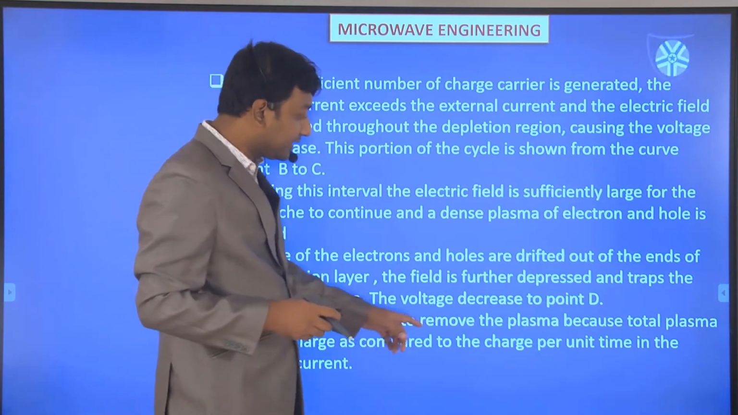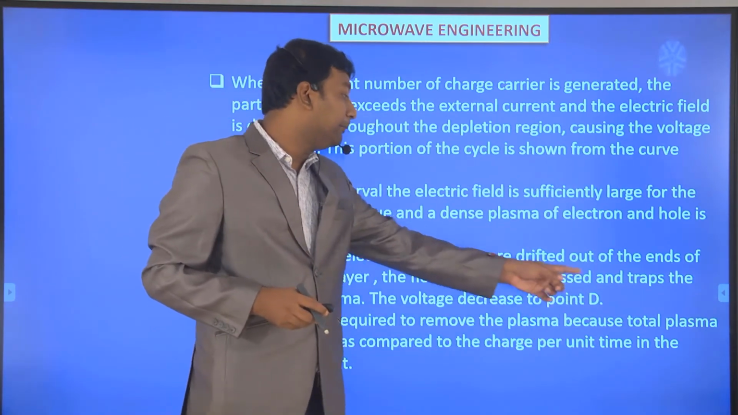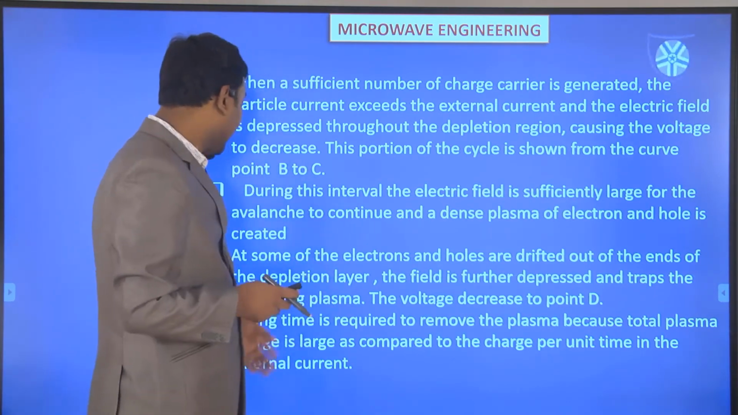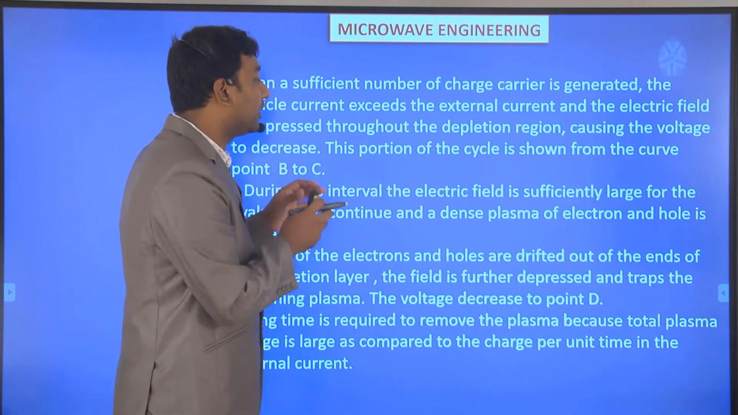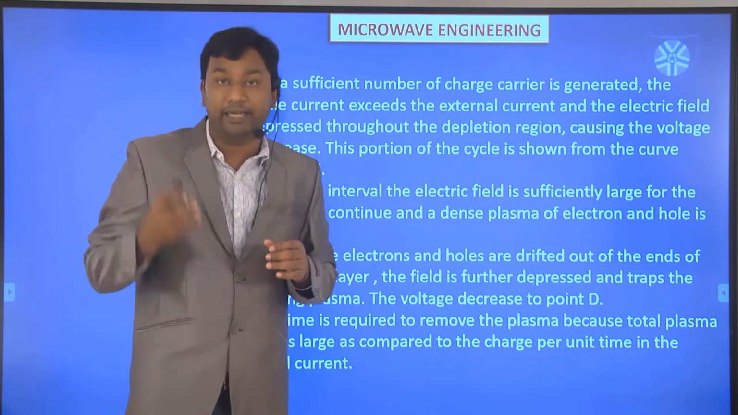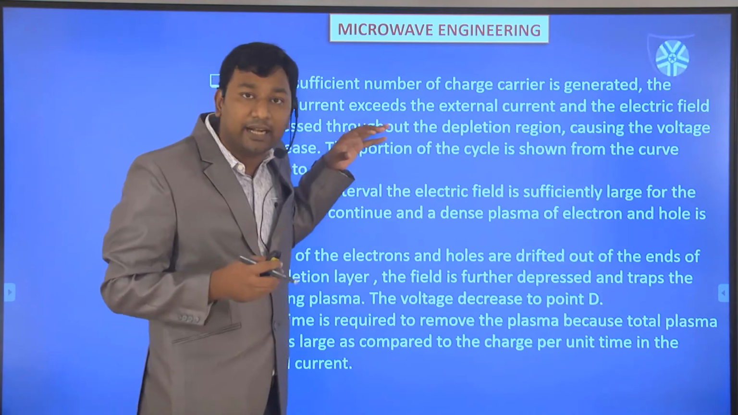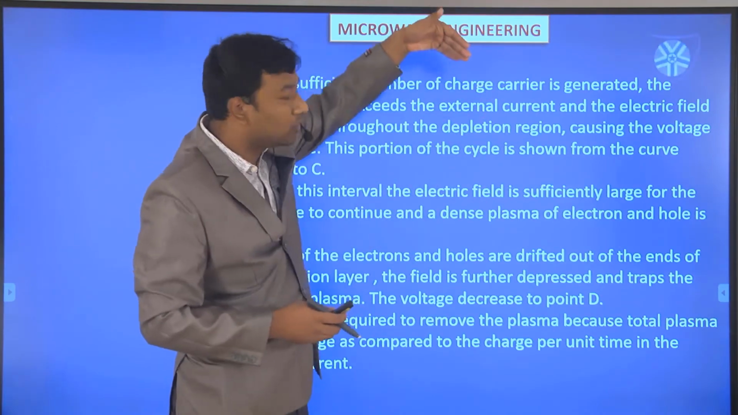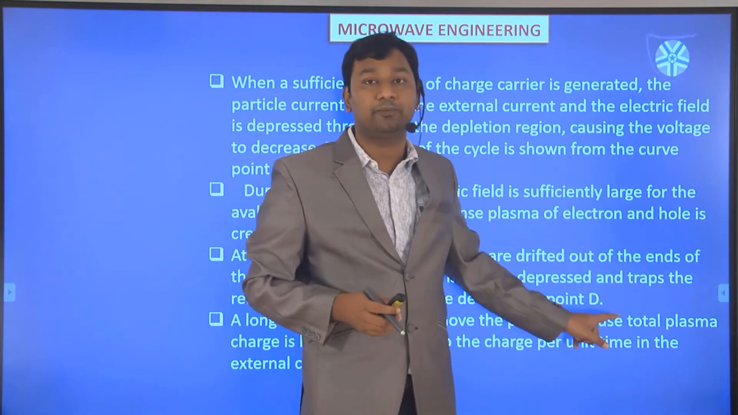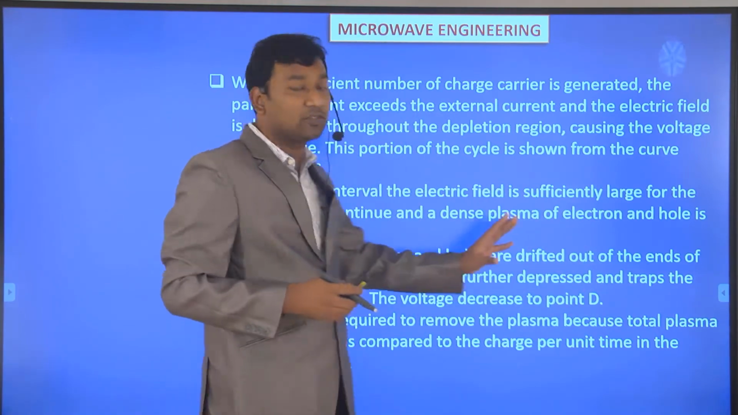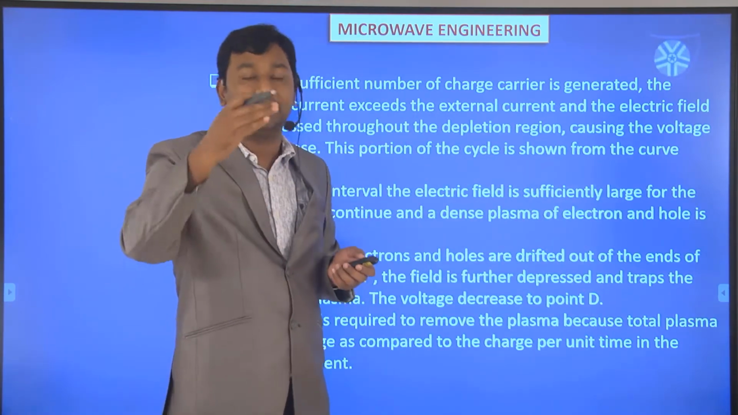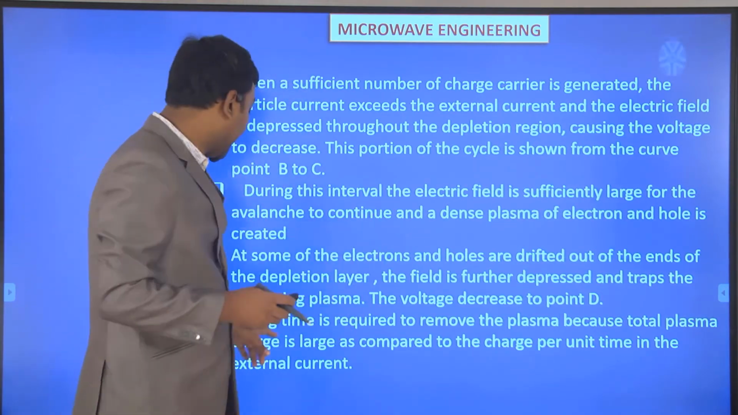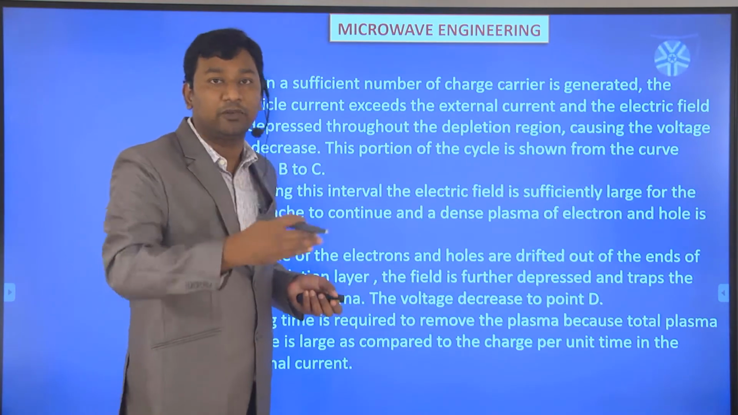So a long time is required to remove the plasma, because the total plasma charge is large as compared to the charge per unit time in the external current. So whatever large number of electrons and holes are generated, some of them are removed from this particular layer, and then again the voltage decreases. So the voltage decreases up to D, because not all the plasma is able to be removed. The charge departing per unit time is limited, but the plasma charge is very high. So only some amount will decrease.